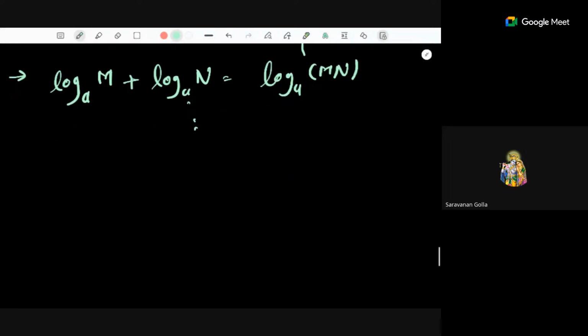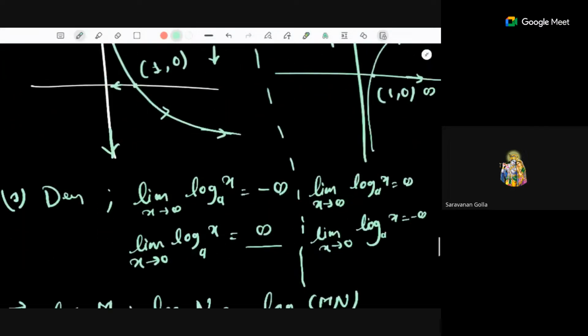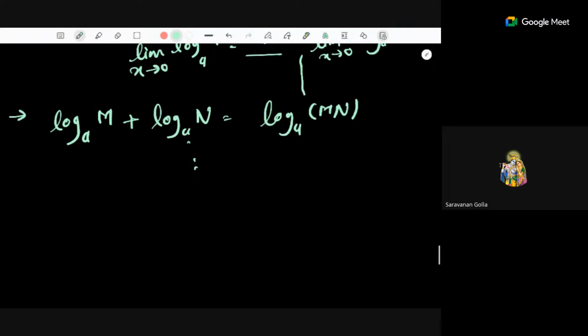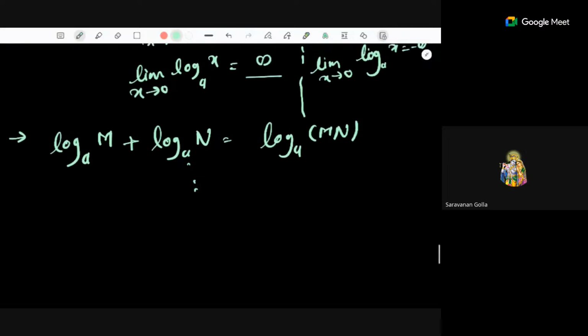The type of question they can ask here is finding some values. Those questions maybe we can discuss later. Currently I am not remembering any such question. But you have to remember these properties.